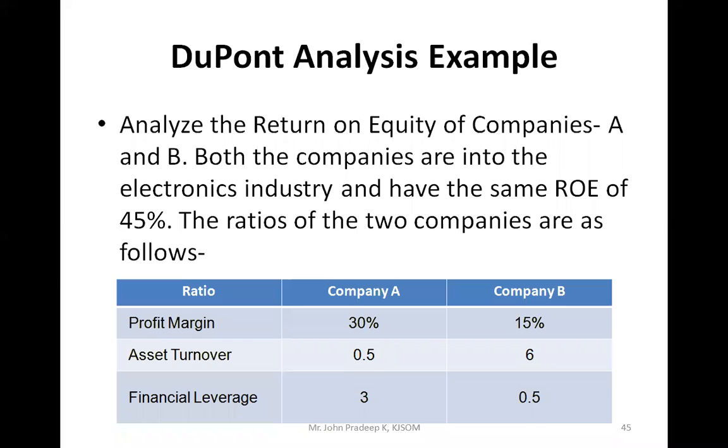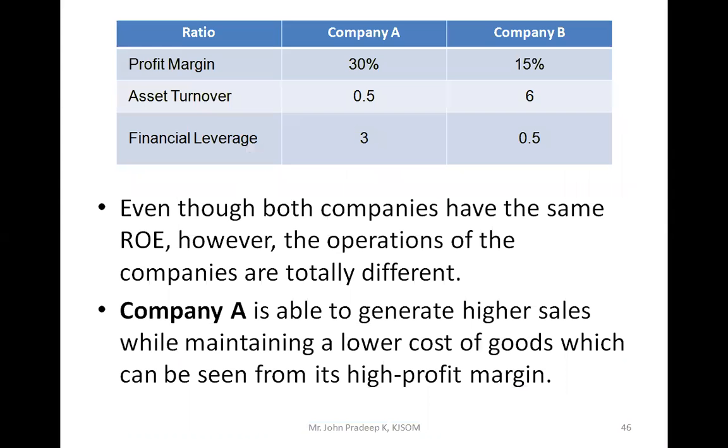B, because they have 6 times they're using it. And then financial leverage, which has the highest financial leverage? Company A. So the more the financial leverage, the more the risk. So company A, even though they have a high profit margin, has very, very risky financial leverage. They have more risk. That is what you can find out there.